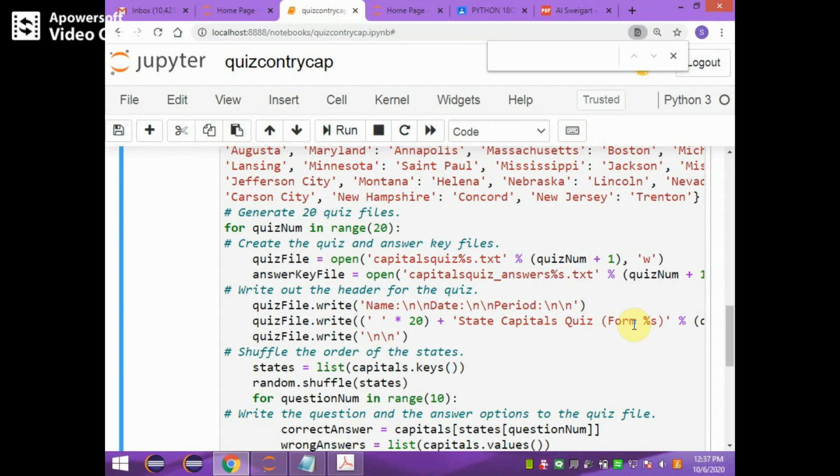Like that, for the different 20 quiz files, it displays the heading state capitals quiz form 1, 2, 3, and it also allows the user to write the name, date and period. It's just the heading; in front of that the user can write their name, date, and period of the quiz. Okay, after that,